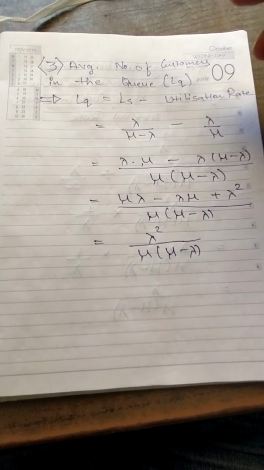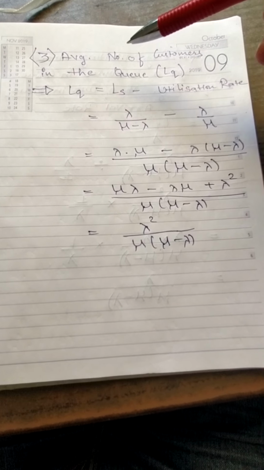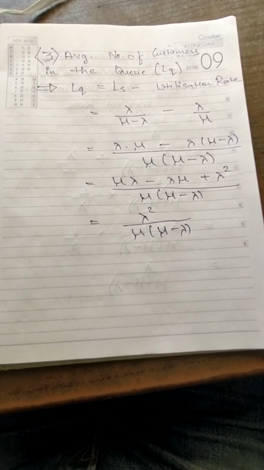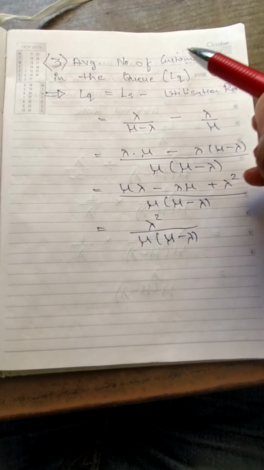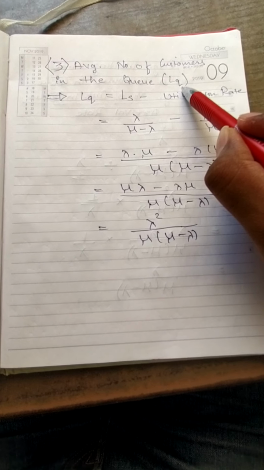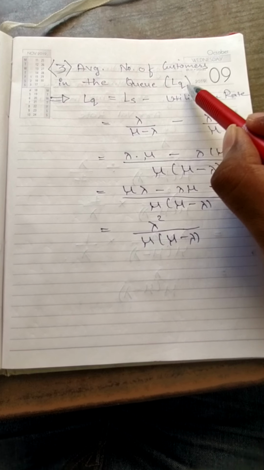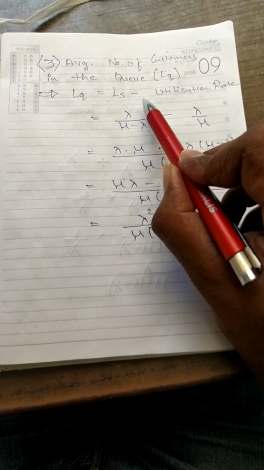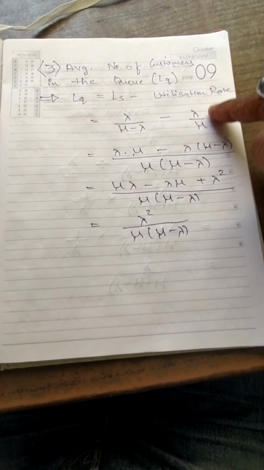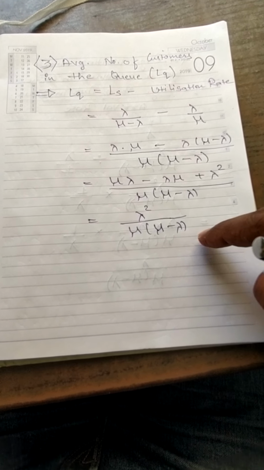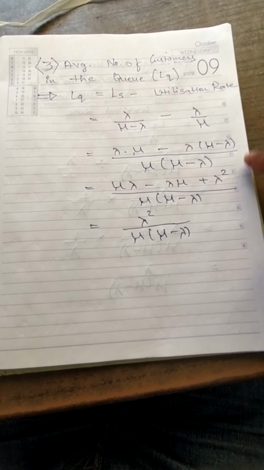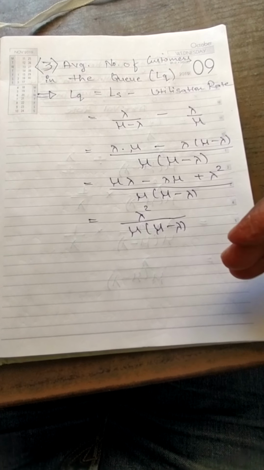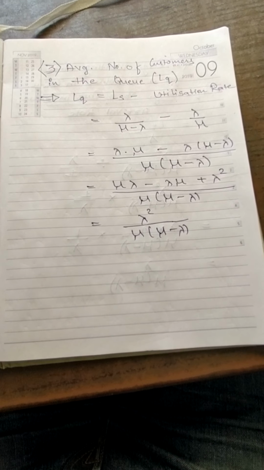Now the second setup, the average number of customers standing in the queue. If the question asks what is the average number of customers standing in the queue, then it is represented by LQ. So LQ represents the number of customers standing in the queue. LQ means LS minus utilization rate. This is what I am explaining, how this formula came about, right? It may be possible that this whole derivation of the formula may not come in your exam paper, but you must be aware of it just in case it comes, right?